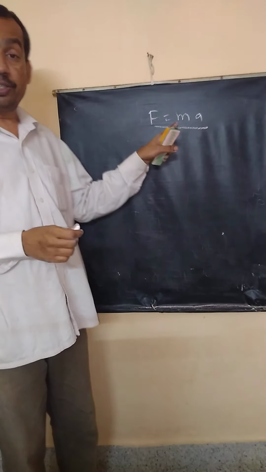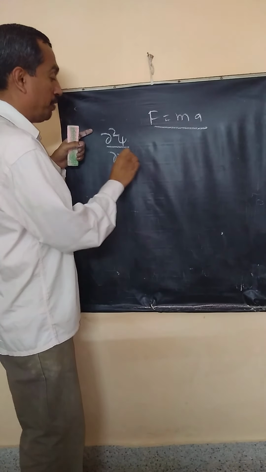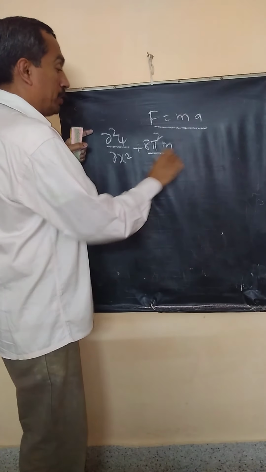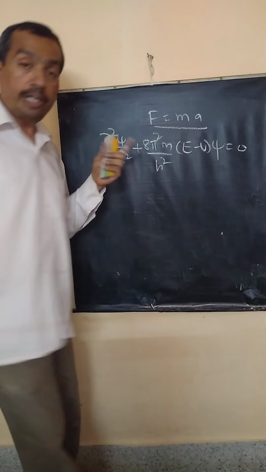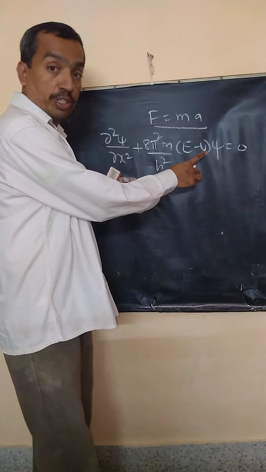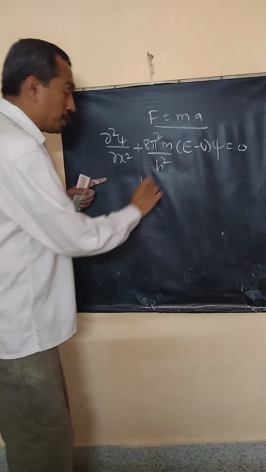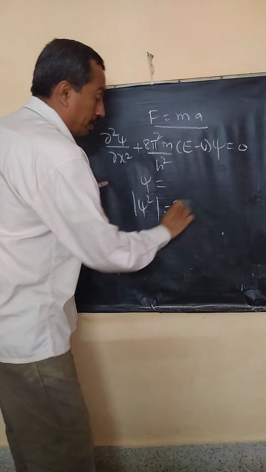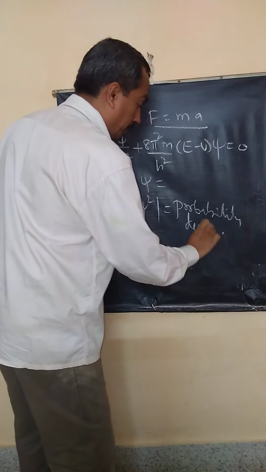So instead, Schrödinger wrote a different second order differential equation, given by d square psi by d x square plus 8 pi square m by h square into E minus V into psi equal to 0. This is the time independent Schrödinger equation I am writing here. E is total energy, V is potential energy, psi is the wave function for the particle. You solve it, you get the wave function of the particle. Find the modulus square of this. It represents probability density.